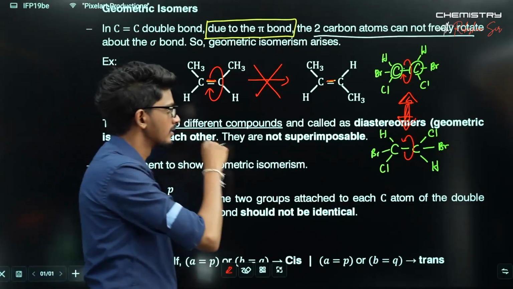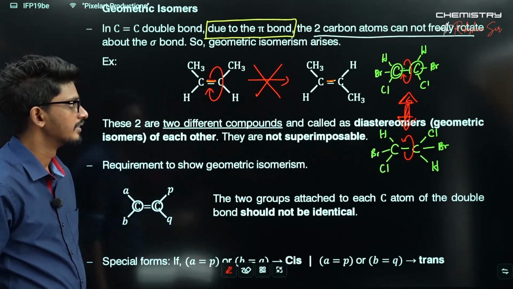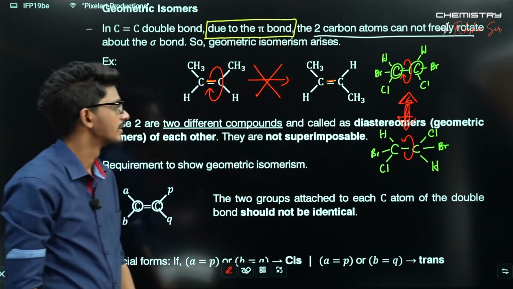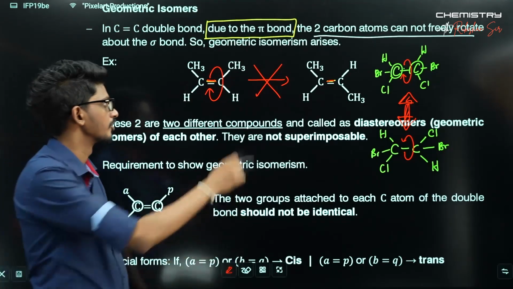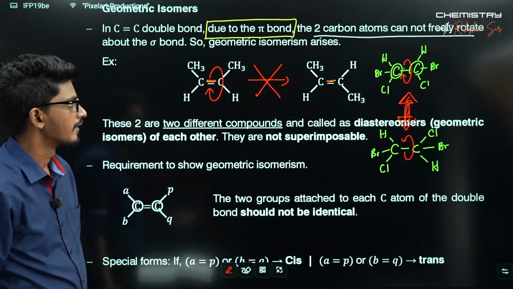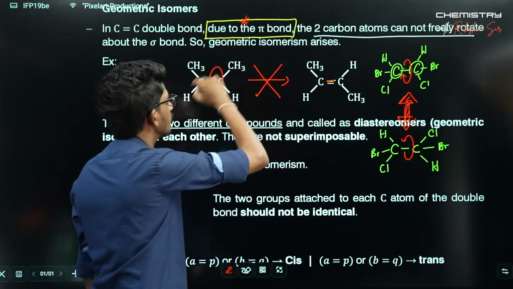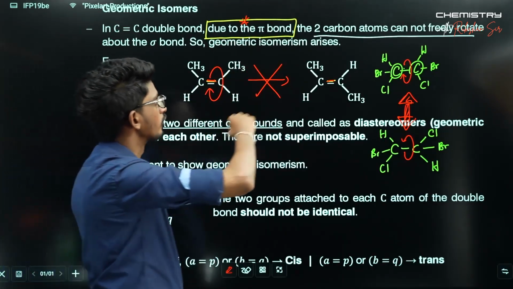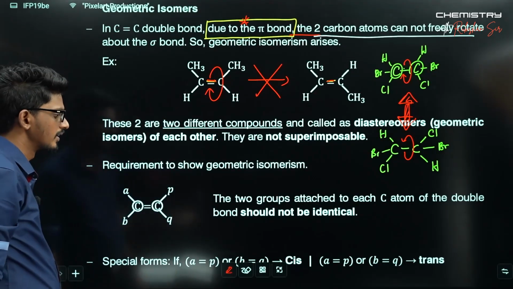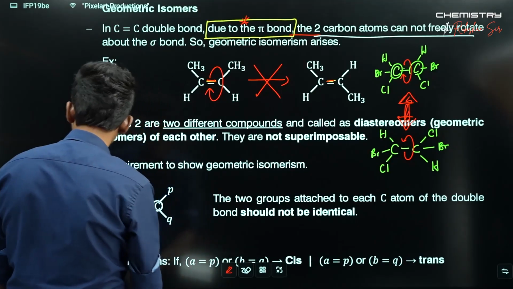That means this is just a different compound. This is not produced due to the rotation of this thing. That can't happen due to the presence of the pi bond. It will break, right? So these two are two different compounds, and geometric isomerism appears because of this. Due to the pi bond, two carbon atoms cannot freely rotate. That is why this kind of isomerism appears. Got the idea? Okay.